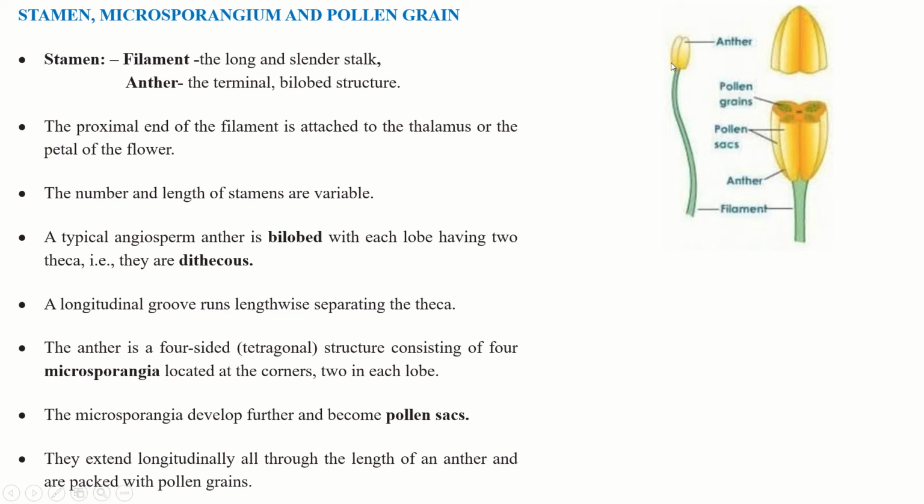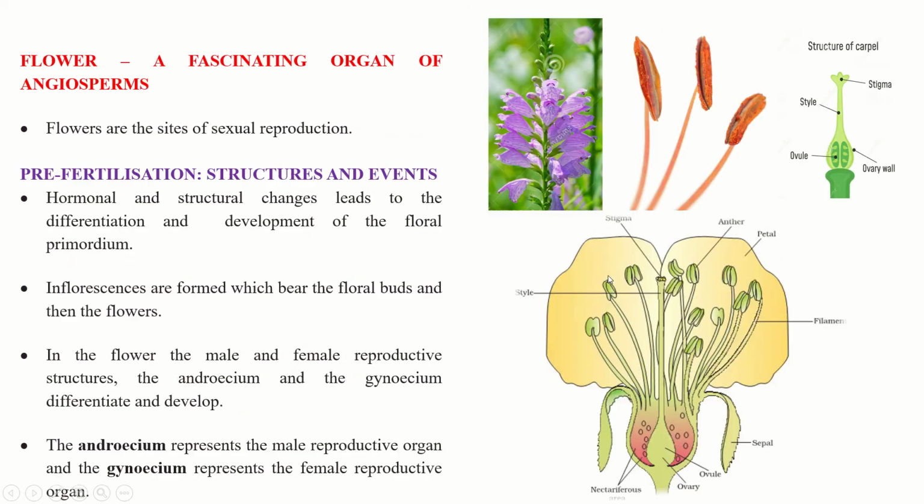The proximal end of the filament is attached to the thalamus or the petal of the flower, as you have seen in the previous diagram. You can see here the filament is attached on the thalamus or on the petal, inside the whole flower.